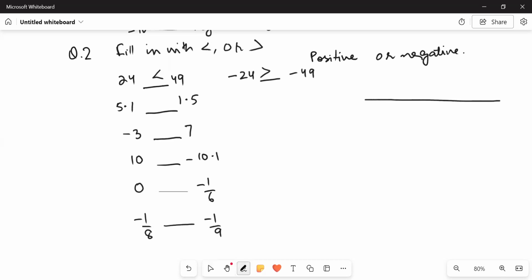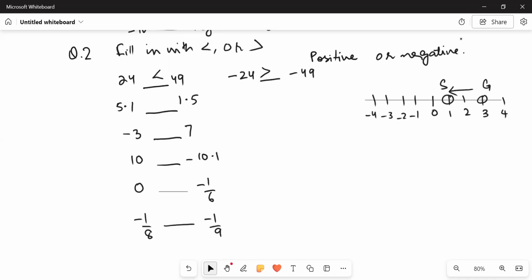Because when we look for these numbers on a number line, we have learned that a number that is on the left side of a given number is always smaller than that number. For example, if I look at 1 and 3, 1 is on the left side of 3, so 3 is greater, right? And 1 would be smaller.